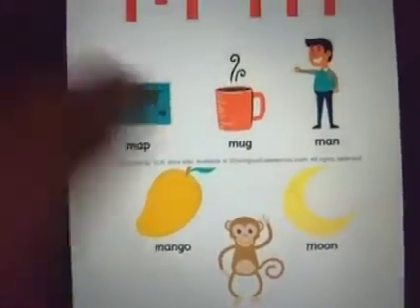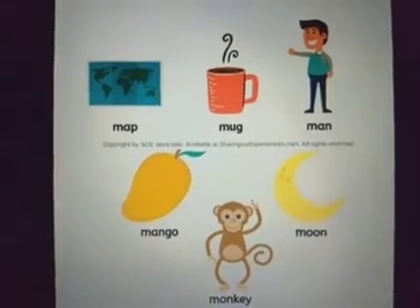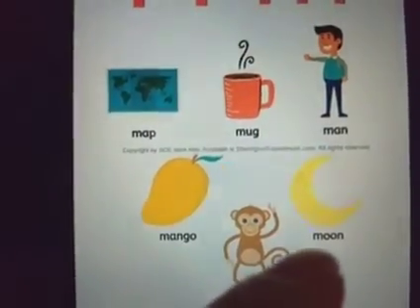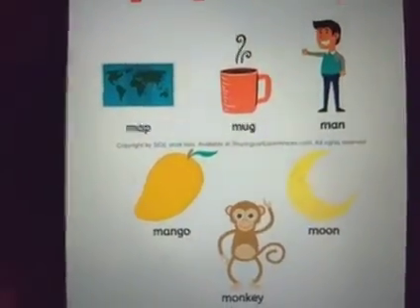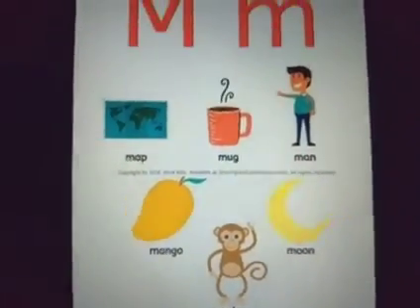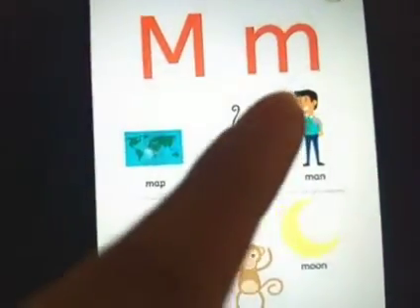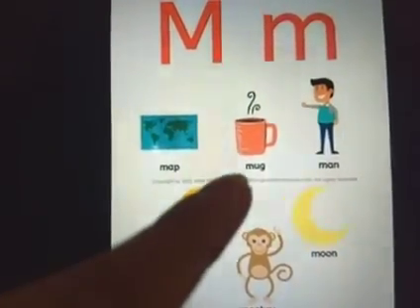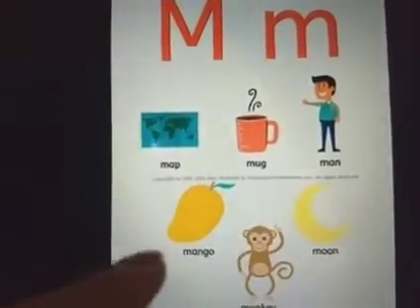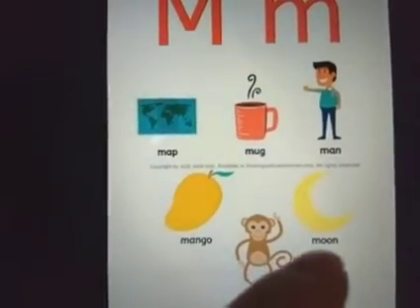And this you see in the sky at night. You see stars, and what else do you see in the sky at night? You see the moon. Moon. So the sound of this letter is in map, mug, man, mango, monkey, moon.